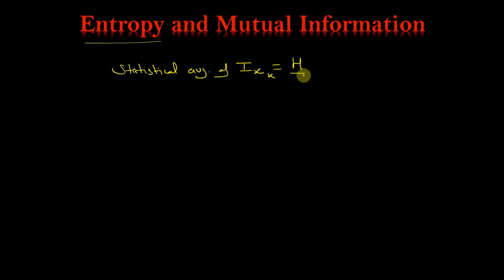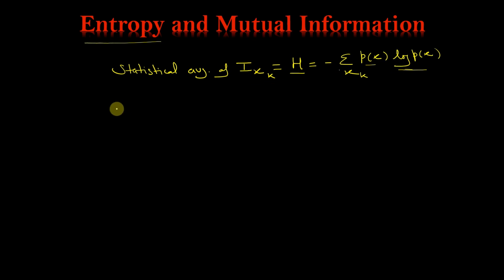Entropy is given by H. The formula will be the average, taken over the value of n: the sum of P(xk) times minus log P(xk). You have multiplied P(x) with the log P(x), the information of a particular alphabet. So that will be the statistical average.